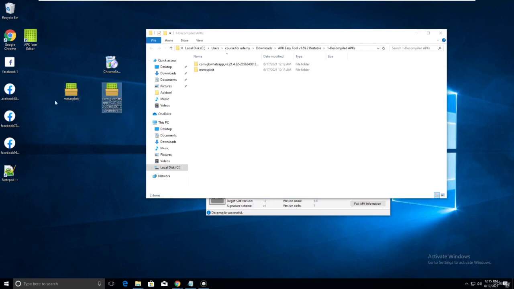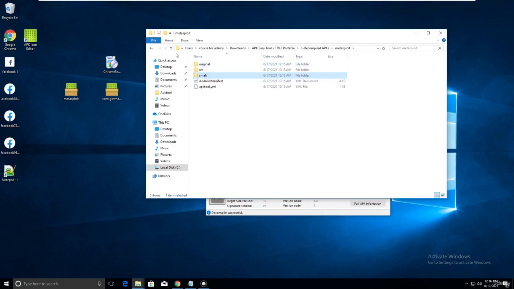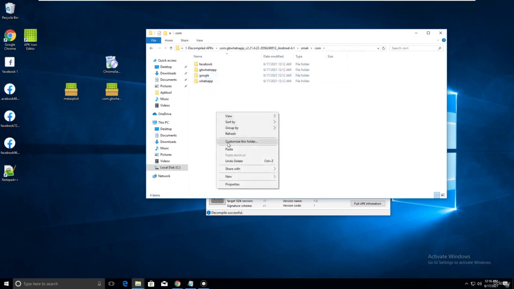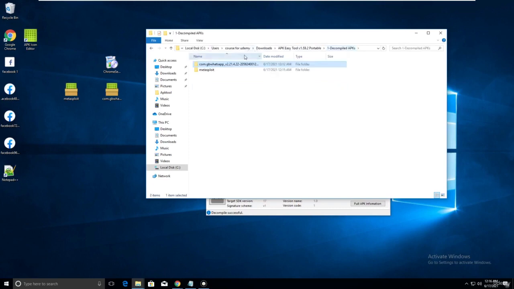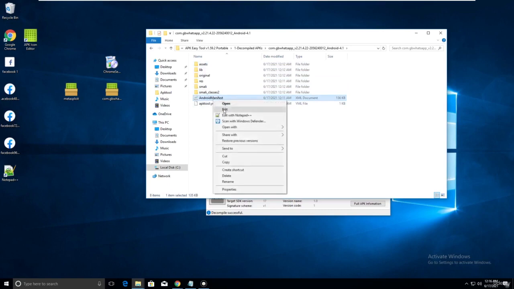We decompiled these two. Now first you need to go in the Metasploit folder, go in smali, go in com, and copy this Metasploit folder, cut it. Then go to the GB WhatsApp folder, go to smali, go to com, and just paste it here. Hope you guys are understanding this. Now go back, go in the GB WhatsApp folder, go in the AndroidManifest, and edit it.